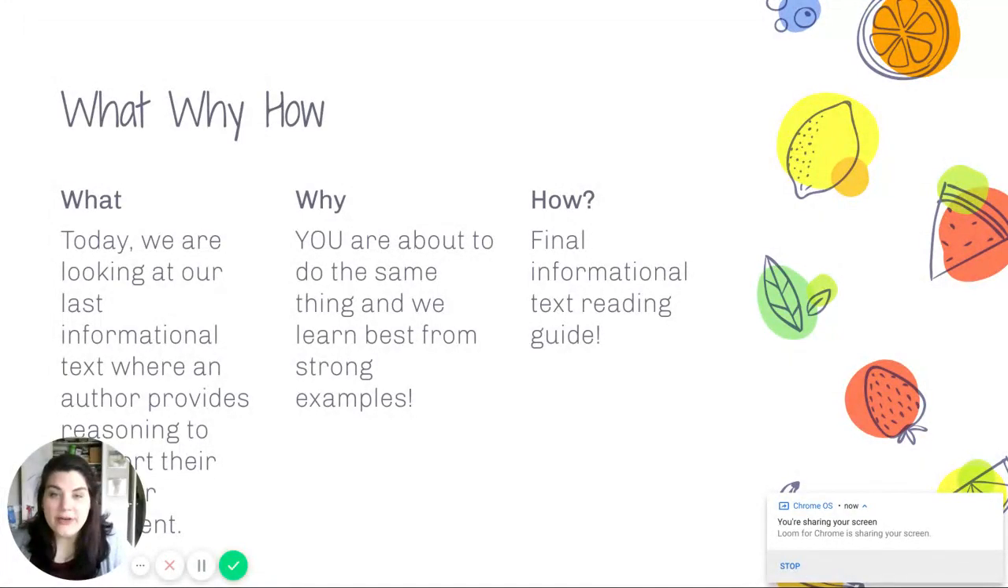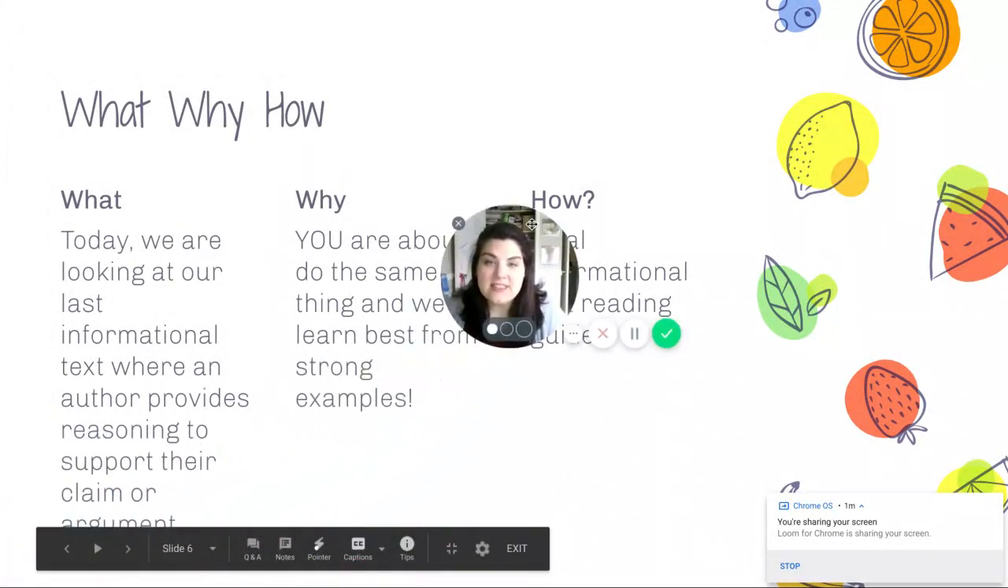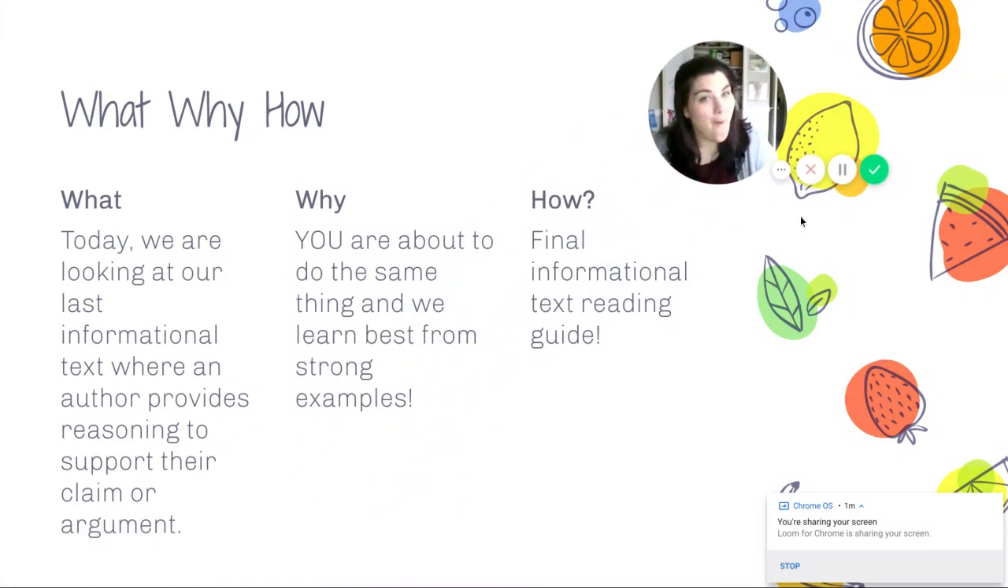So our what, why, and how. Today, we are looking at our last informational text of the year. Woo! Very exciting. I can't believe I am saying at the end of the year. So we're going to talk about informational text where an author provides reasoning to support their claim or their argument. And we're doing this before you do the same thing. And so we want you to be able to learn from strong examples. Today, we're going to do our final informational text reading guide. And that's how you're going to know that you did what you needed to do.